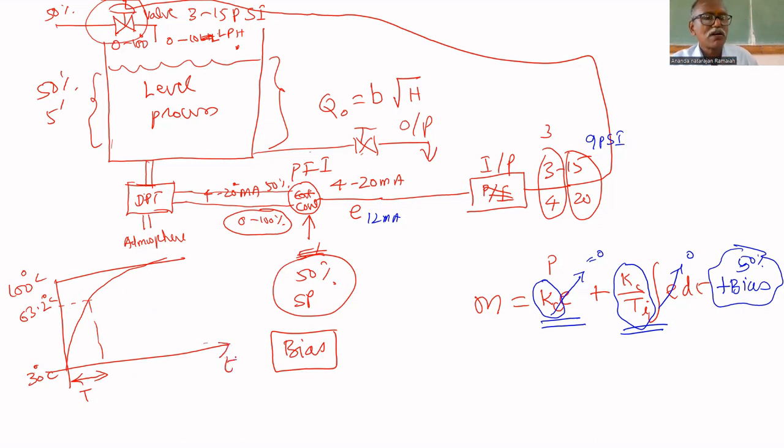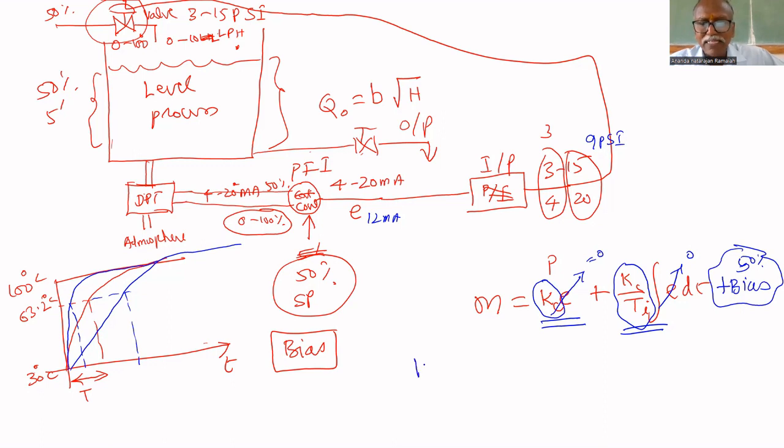X-axis is time. Another RTD goes like this. Which is faster? The time constant of the blue one will be lesser. For the other RTD, if you take the same 63.2%, how much? Larger. So if the device is slow, the time constant is large. A new car means small time constant, an old car means large time constant. That's why handling the car is very easy. So depending upon the time constant, we have to find these Kc and Ti.